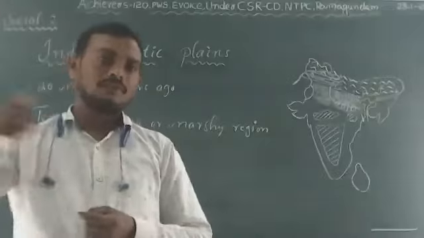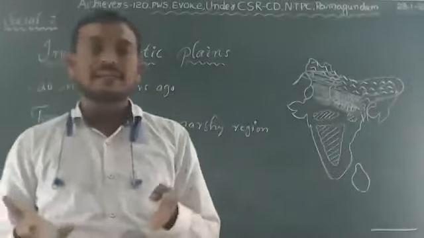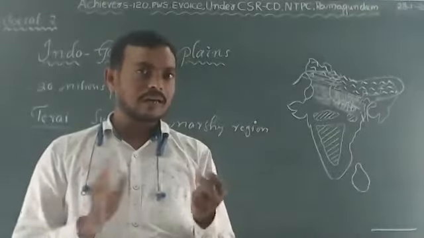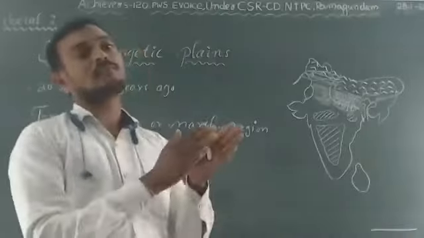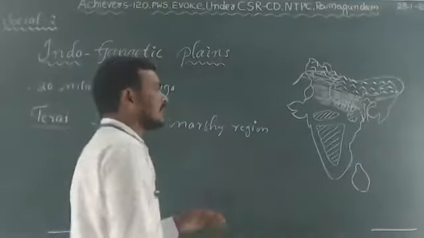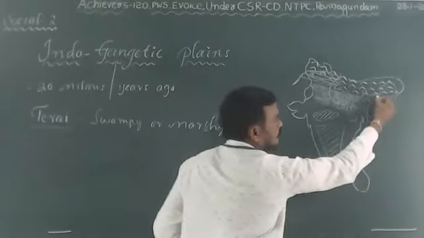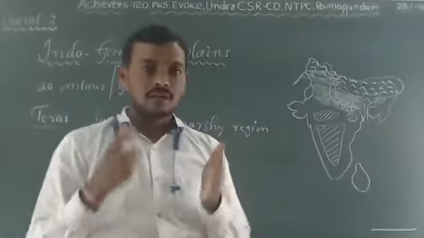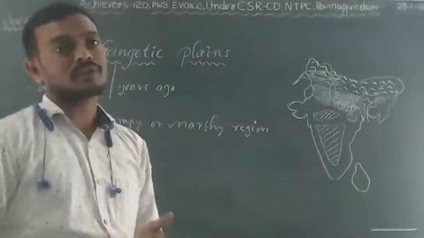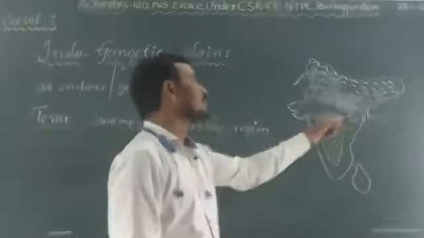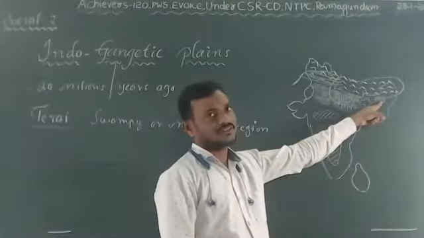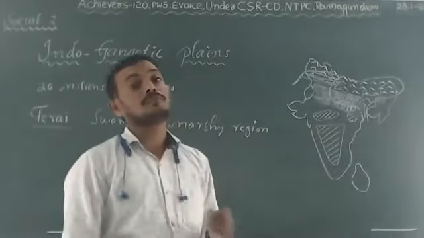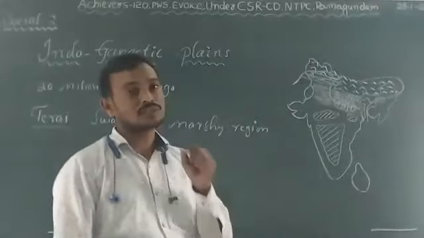Two parts are finished. The first one is the Western plains, also called the Indus plains. Next is the central part, also called the Ganga plains. Next are the Eastern plains, situated in Assam state, where the Brahmaputra Valley is. Actually, the River Brahmaputra played a vital role in the formation of the Brahmaputra plains in the east, isn't it? So we call them Eastern plains. Eastern plains are also called Brahmaputra plains, present in Assam state.